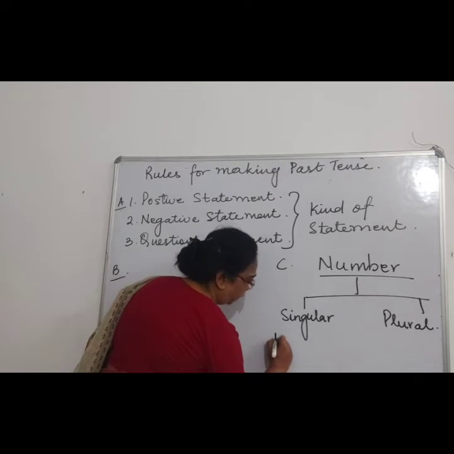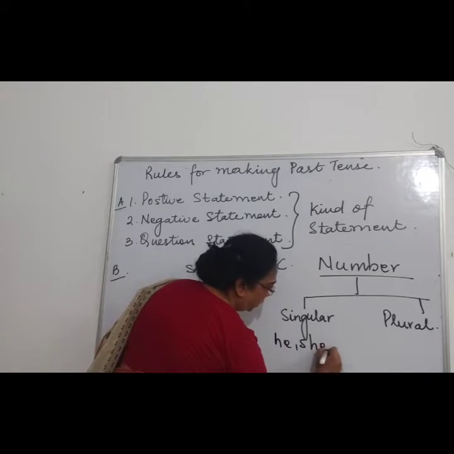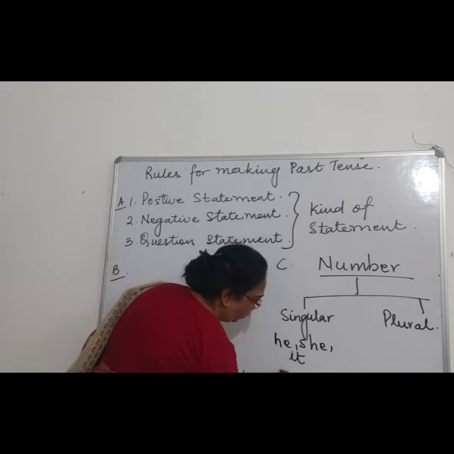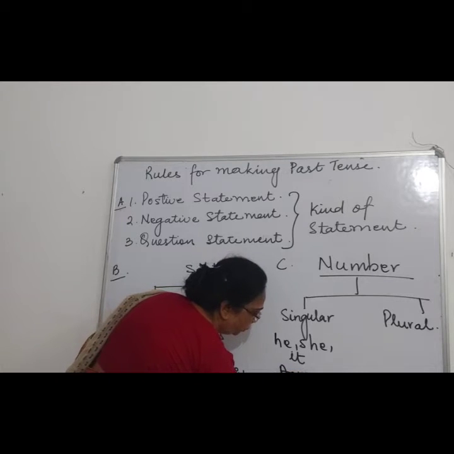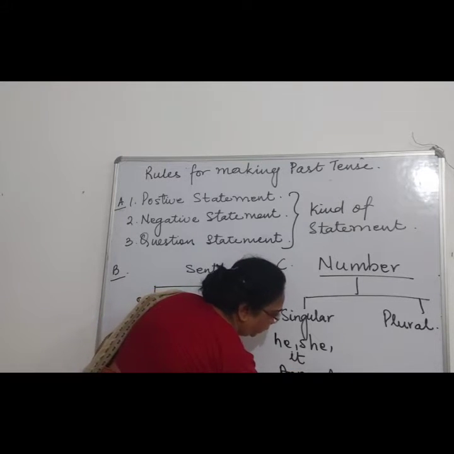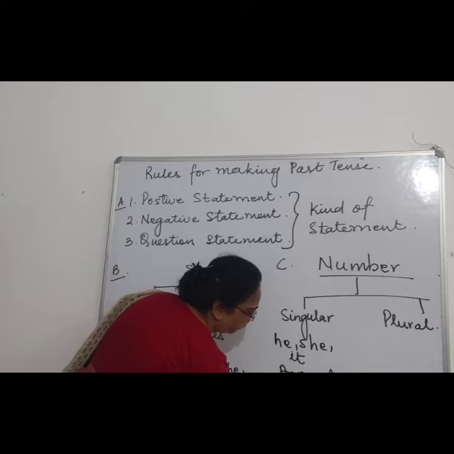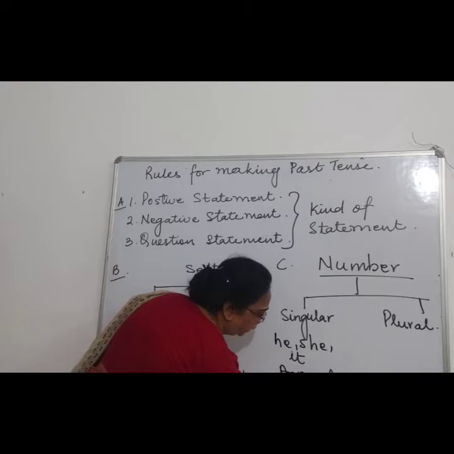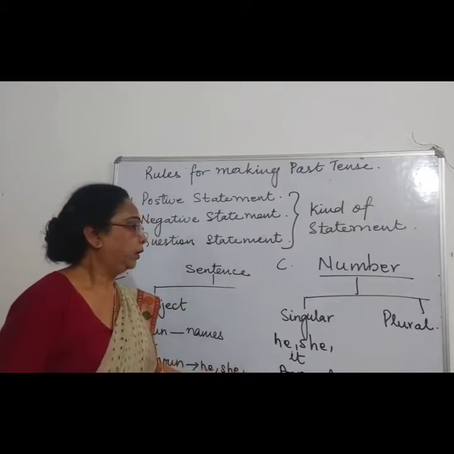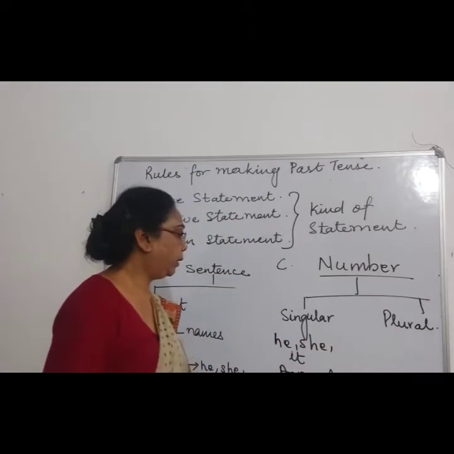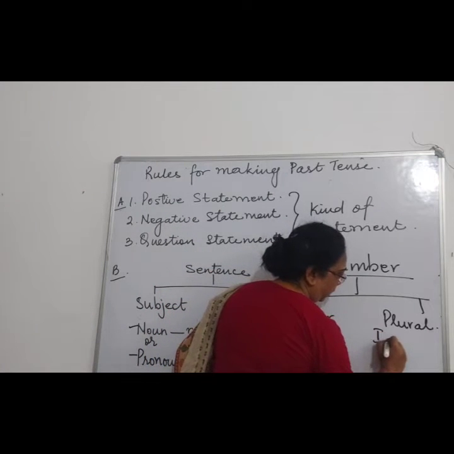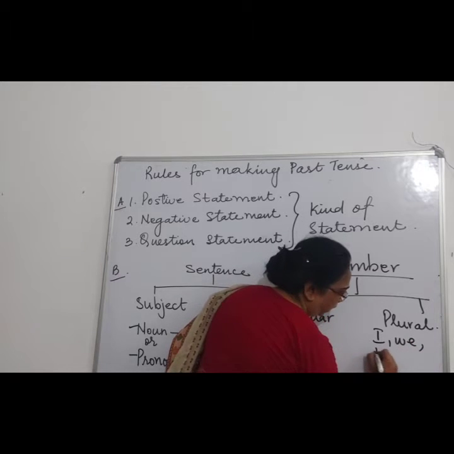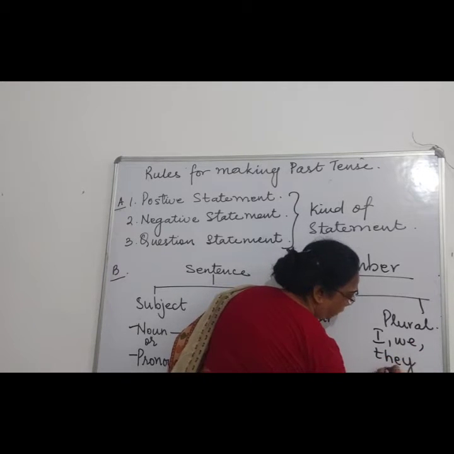For singular, it can be he, she, it for pronoun, and for noun it can be the name of a person, like Anu, or the name of a place, like Agra, or the name of an animal or bird, like lion or peacock, or the name of a thing, like pen, right? For plural, the pronouns will be I, we, they, you, etc.